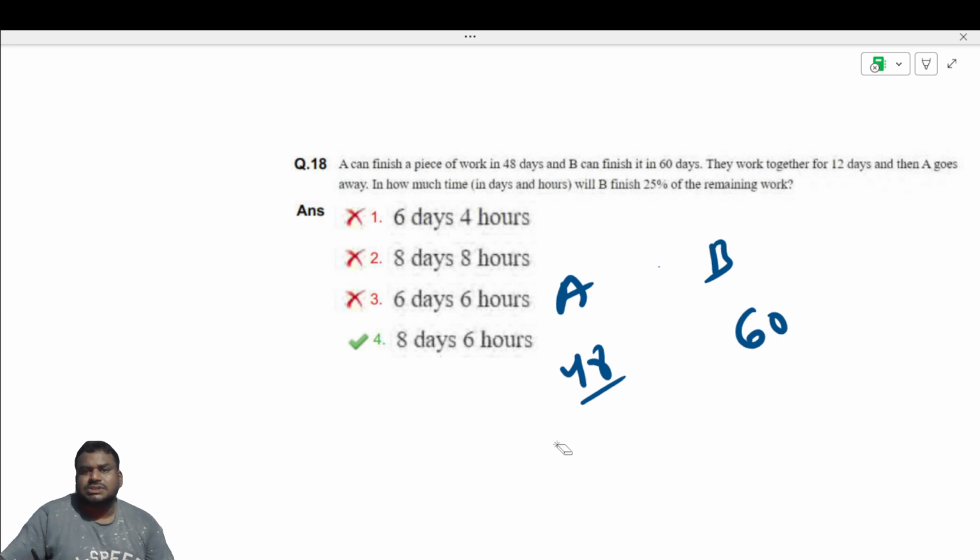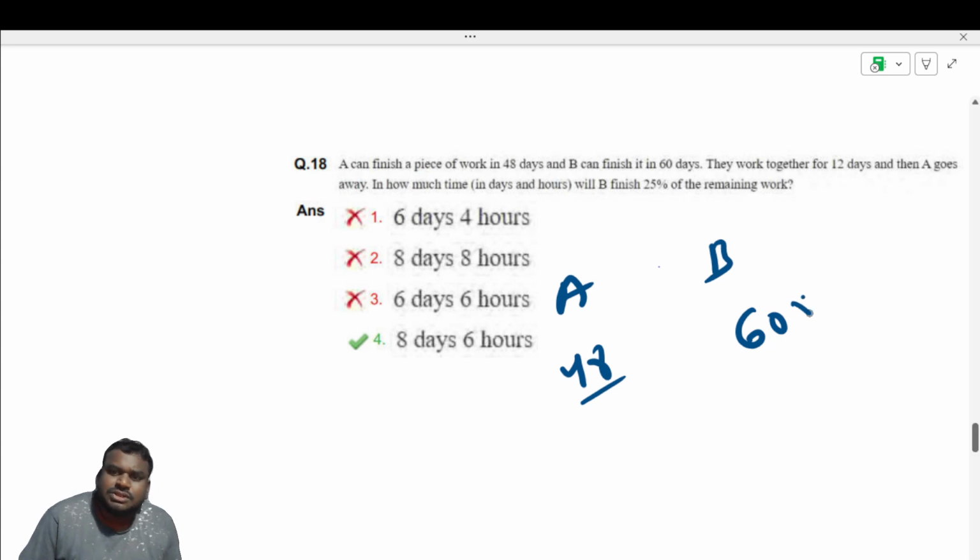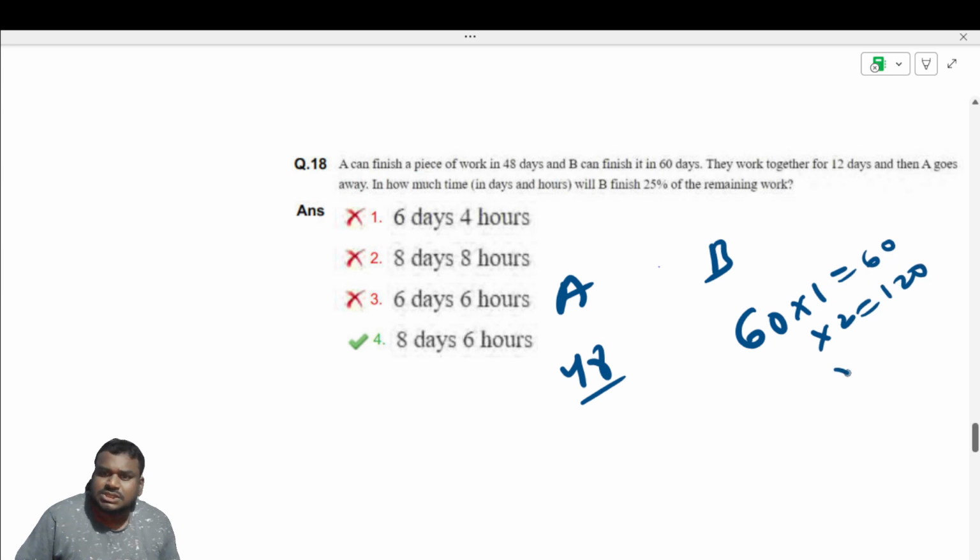What is the larger number? 60. Multiply with 1, it will become 60. Check if 48 is dividing that 60 or not. No, it's not. Then leave 1. Go with 2, it will become 120. Is 120 divisible by 48? It doesn't.